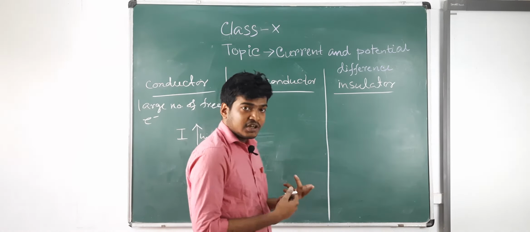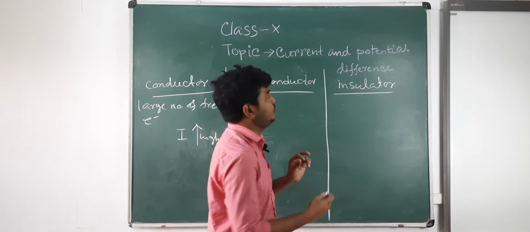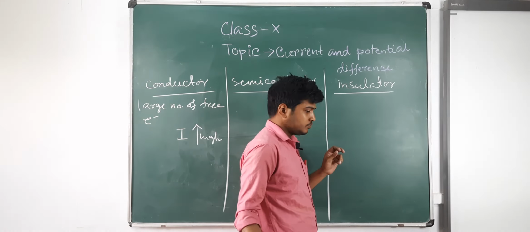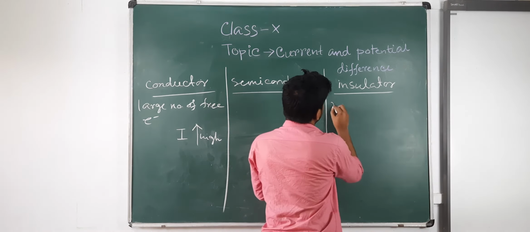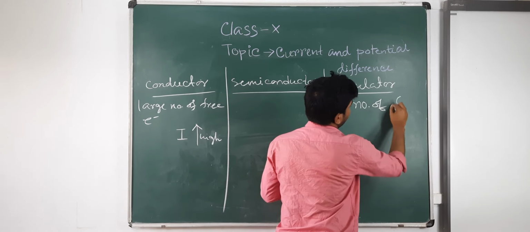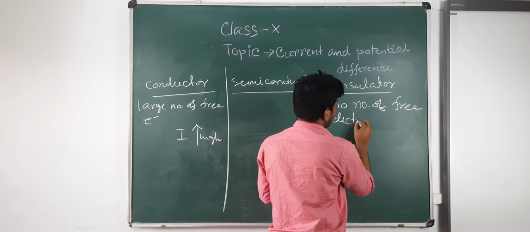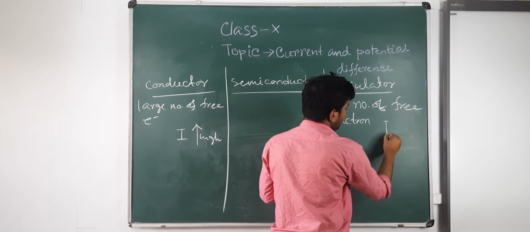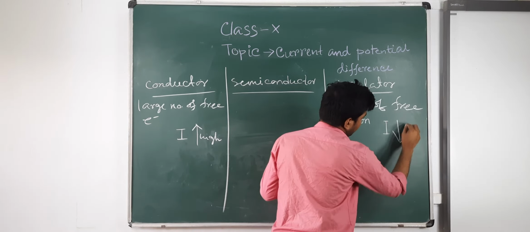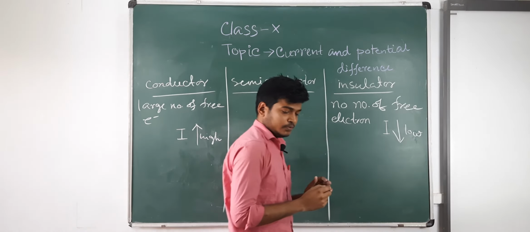What is an insulator? There is no free electron, or a very small, negligible number of free electrons. So the current flow through the insulator is very low, or tends to 0.